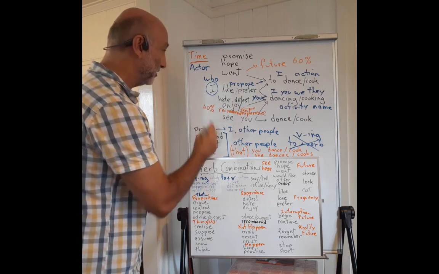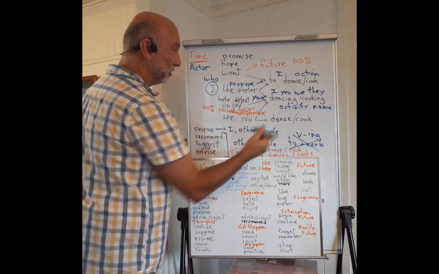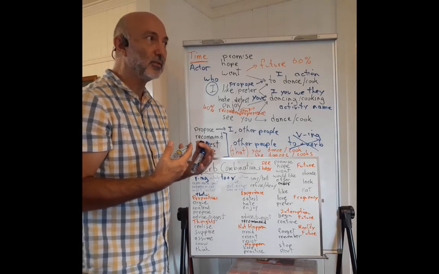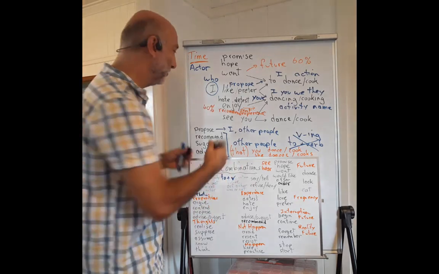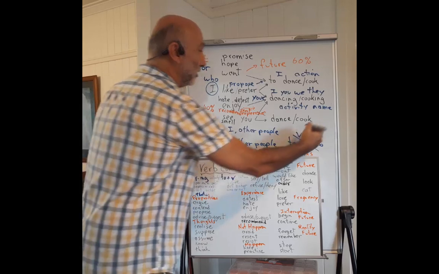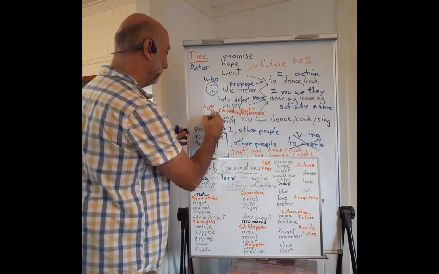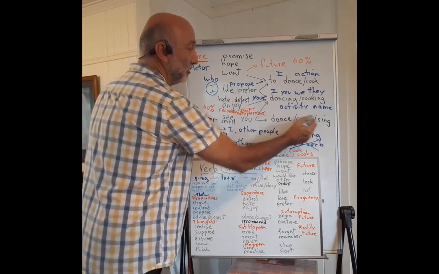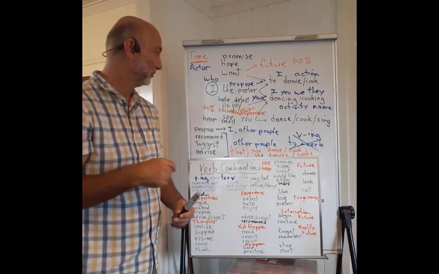So, for example, I see you dance, I see you cook, but maybe this cooking activity is generating aromas, beautiful smells of food cooking, so I can use smell. Or maybe with another verb here, sing, then I can use the verb hear. Hear, see and smell, cook and sing. They happen at the same time.